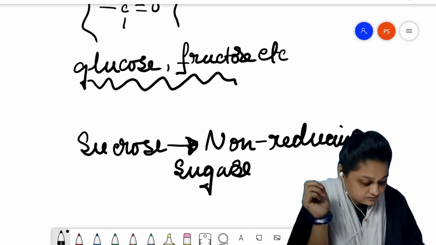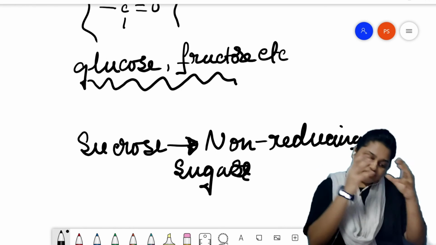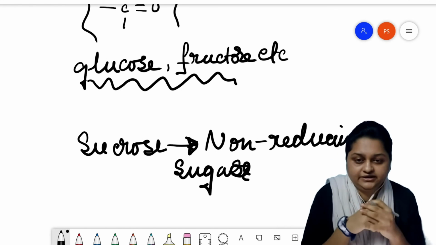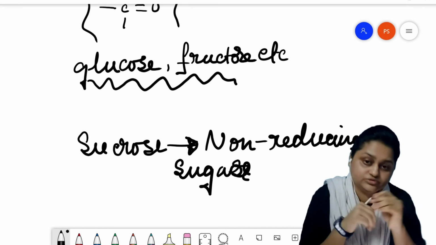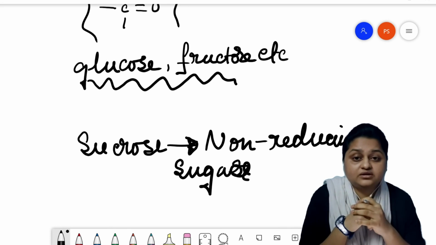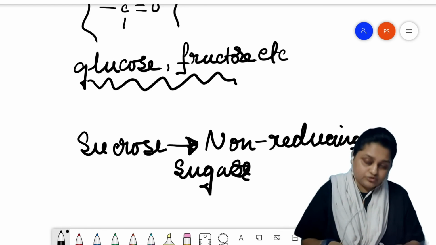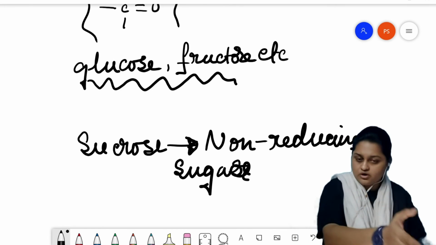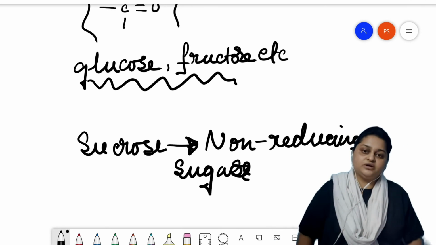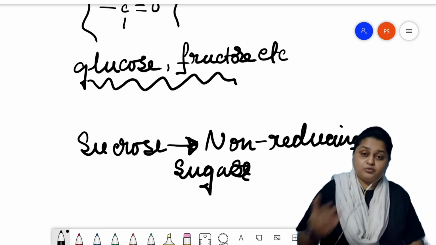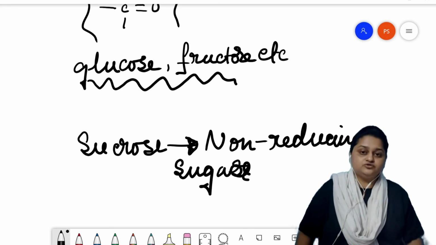Because as sucrose is formed by the combination of glucose and fructose through a glycosidic linkage, the aldehydic or ketonic groups are absent in sucrose. So no reducing functional group is present, and as a result, sucrose does not react to Tollens' or Fehling's. That's why glucose and fructose are known as reducing sugars, because they do respond to Fehling's and Tollens'. They help in reducing other elements, but sucrose is a non-reducing sugar.